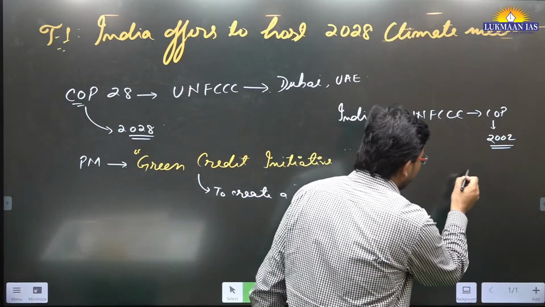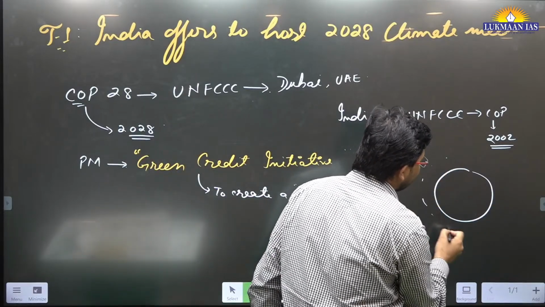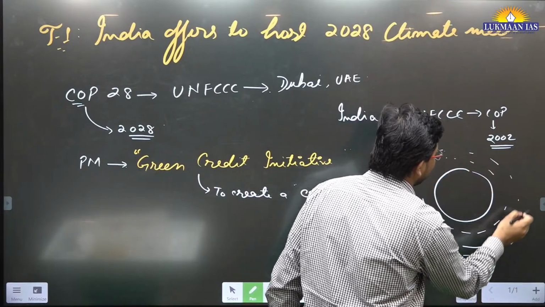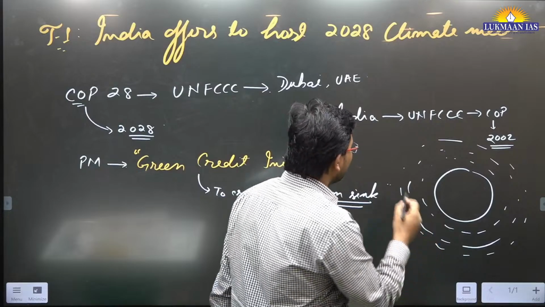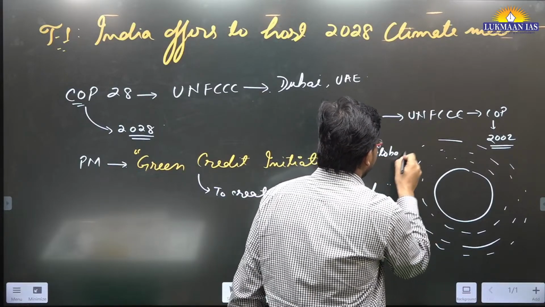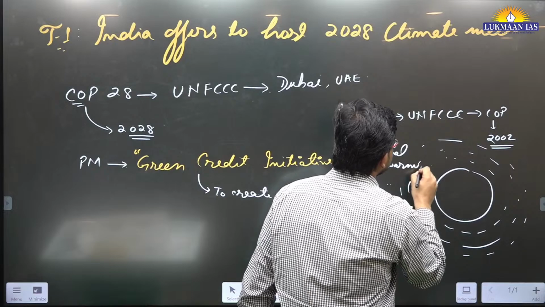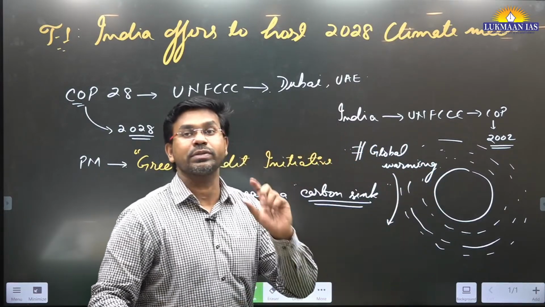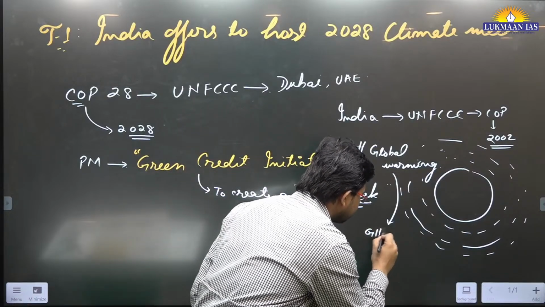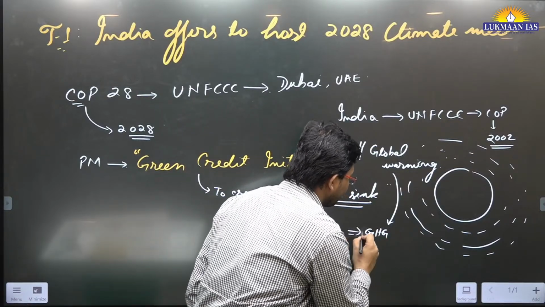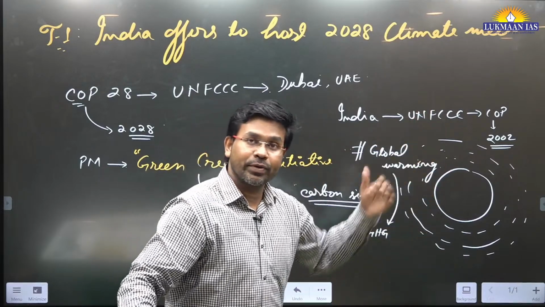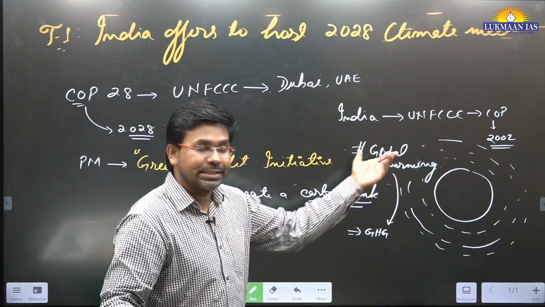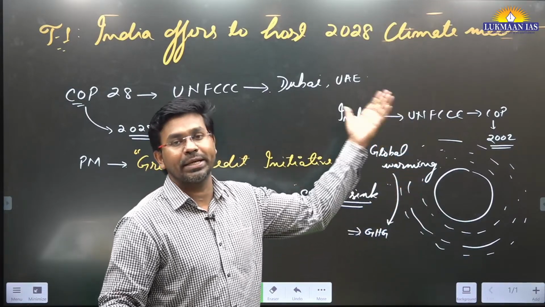Basically, the earth has an envelope of atmosphere, and this atmosphere is getting warmed. This is known as global warming. Global warming is happening because of an increase in the concentration of some greenhouse gases, in short known as GHG. So in the atmosphere, the concentration of greenhouse gases is increasing, and because of this increase, the global warming is increasing.